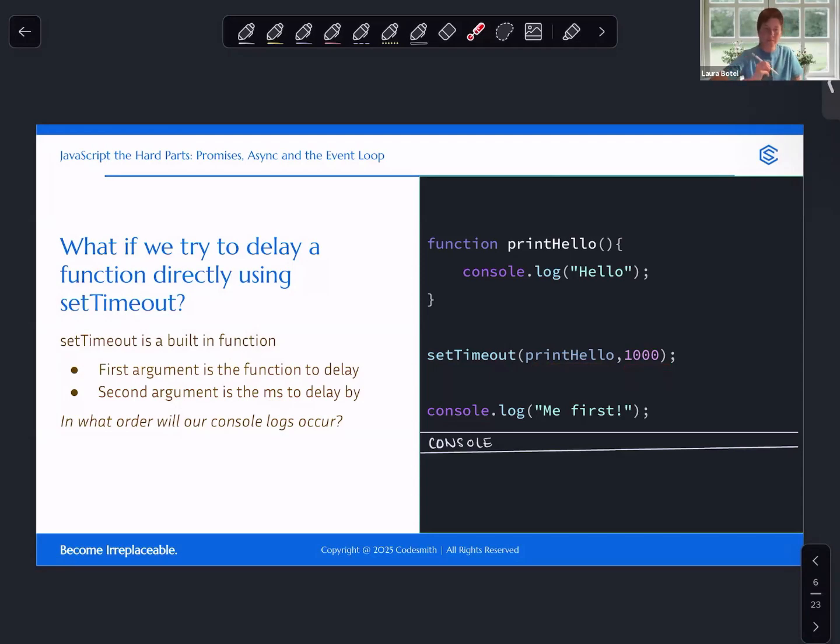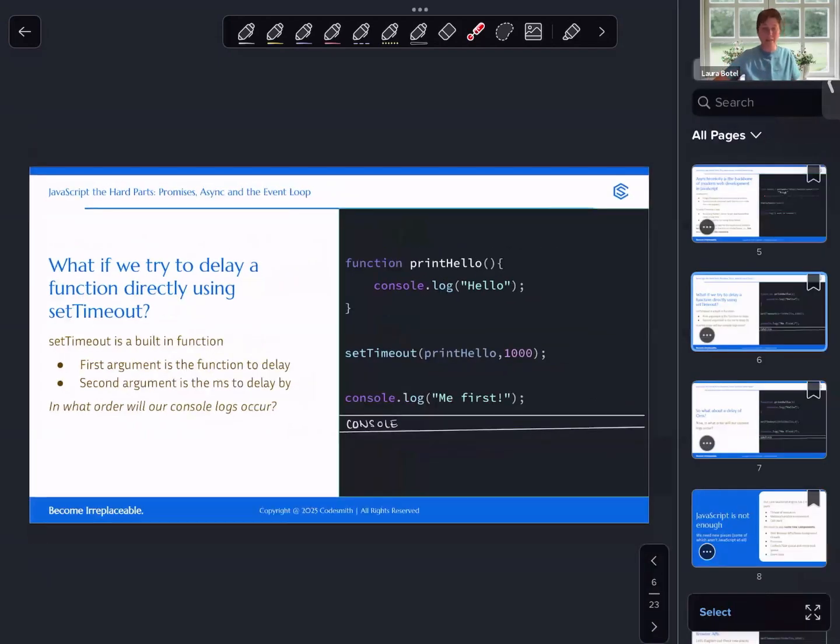Okay, so knowing what we know of JavaScript, take a look at this code. Feel free to pause the video and take a guess. What do you think is going to log to the console first? Will it be this console log with the string me first, or will it be this console log with the string hello? Take a moment, think about it, and truly make a guess before you hear the answer.